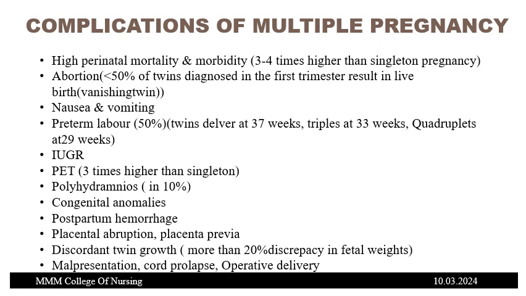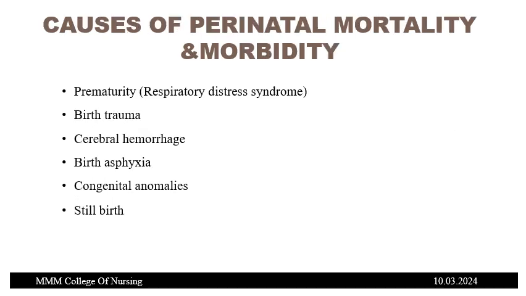Preterm labor, IUGR, and PET 3 times higher than singleton, and polyhydramnios, congenital anomalies, postpartum hemorrhage, placental abruption, placenta previa, discordant twin growth, malpresentation, cord prolapse, operative delivery. These are some of the complications of multiple pregnancy.